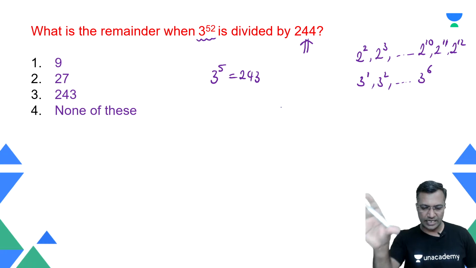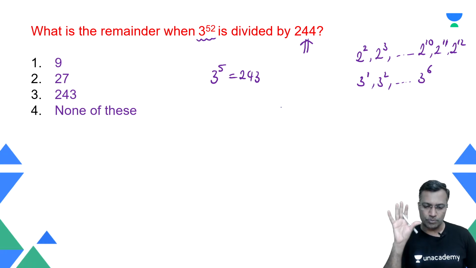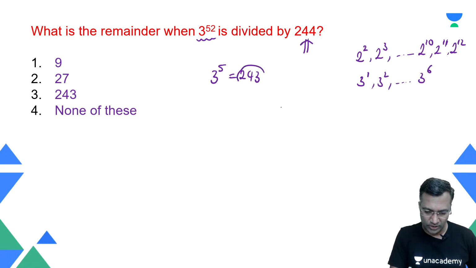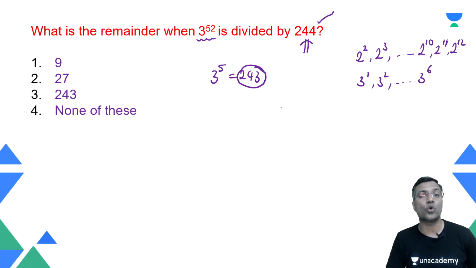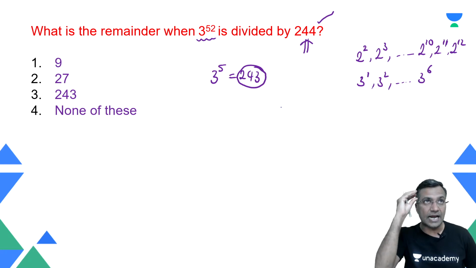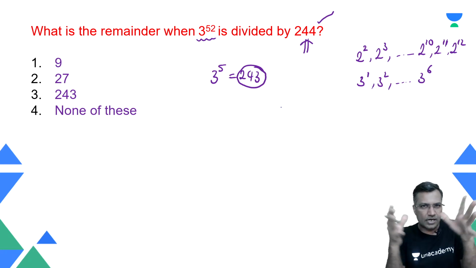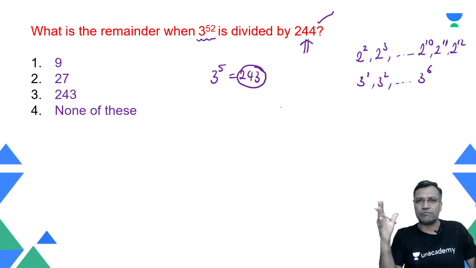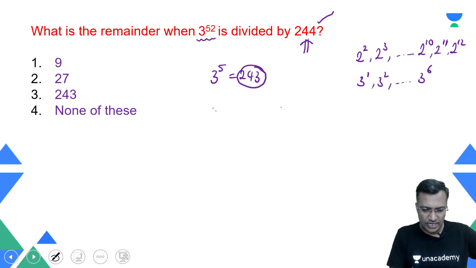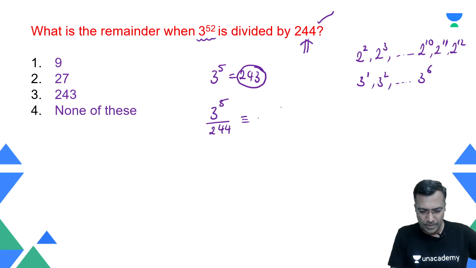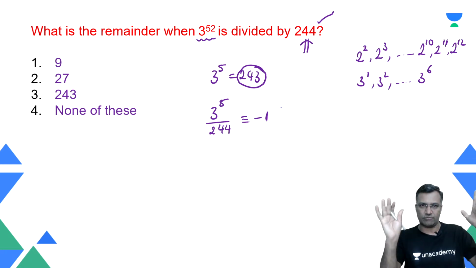Now, let's take a look at this particular question. 3 raised to power 5 is 243. You may wonder why 243? Because I have a divisor called 244, and we are having that idea of preferred remainders. I've already conditioned your mind that you will get a preferred remainder somewhere there. Sooner or later, you will get a preferred remainder. Therefore, 3 raised to power 5 when divided by 244, the remainder is minus 1. Fair enough, that is what you got.